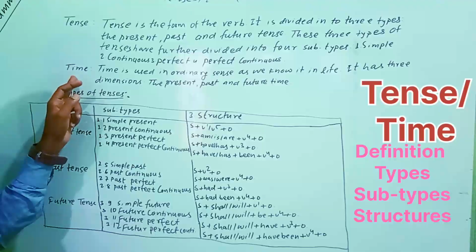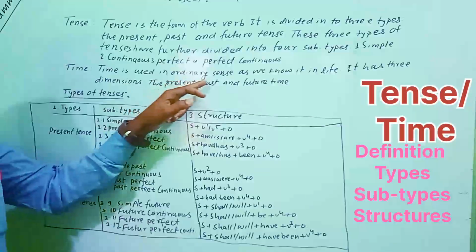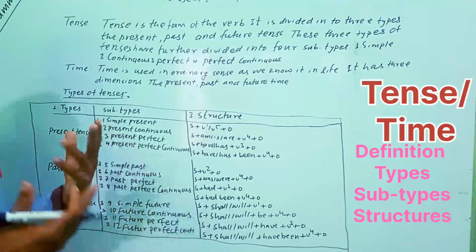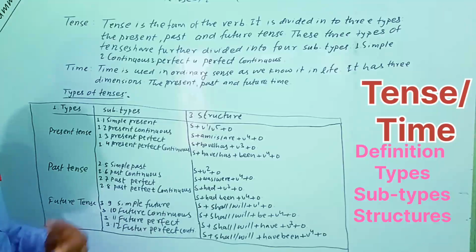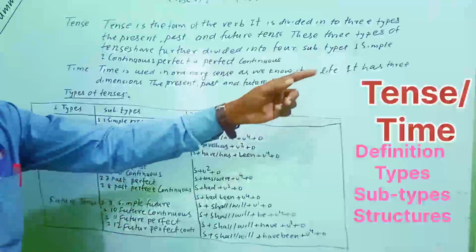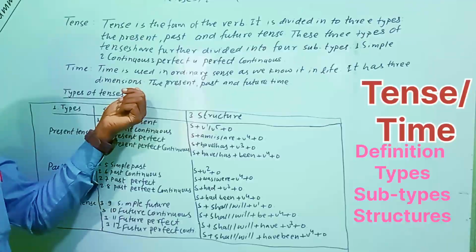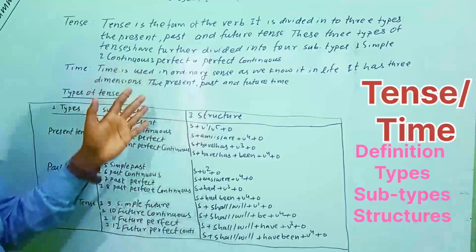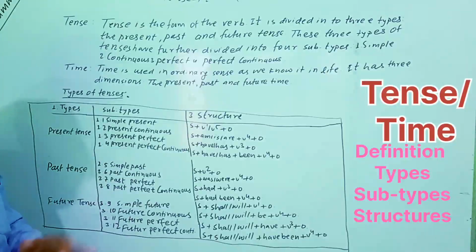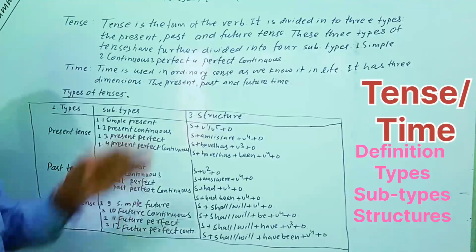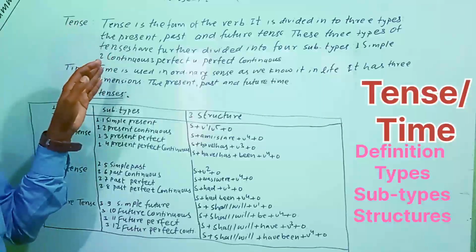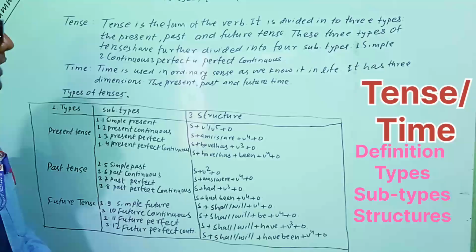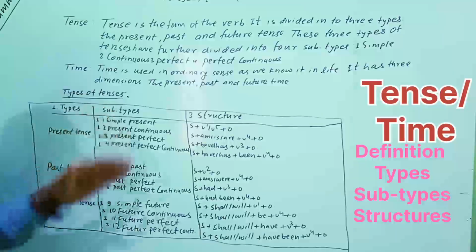Likewise, here time. Time is used in an ordinary sense as we know it in life. It has three dimensions. So time also has three dimensions: the present, past and future time. Time has no further types or aspects that we can see here. So basically this is the definition and basic understanding of time and tenses. After that come the types of tenses.